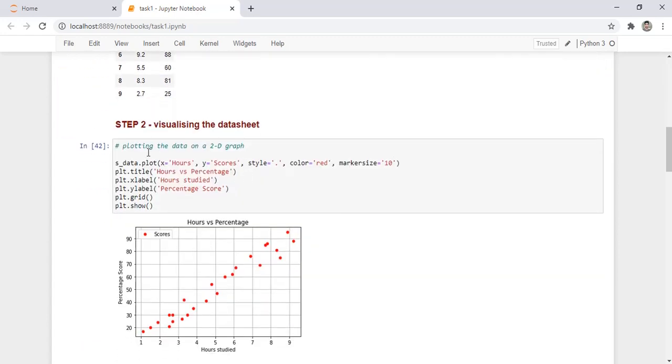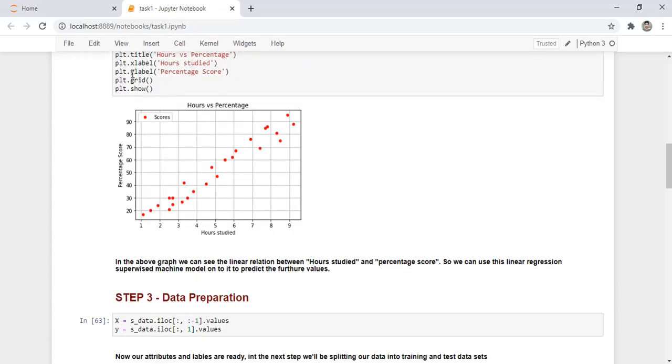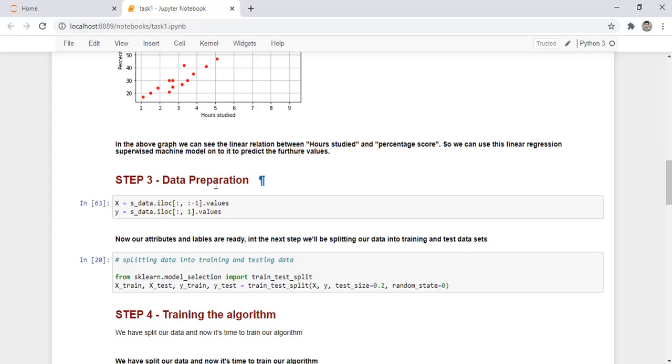In the second step, we would be visualizing the dataset. So using the data.plot, we are visualizing the dataset. Here on the X axis it's hours studied and on the Y axis it's the percentage score. So seeing this graph we can conclude that it follows linear regression, and we can use the linear regression supervised machine learning model on it to predict the further values.